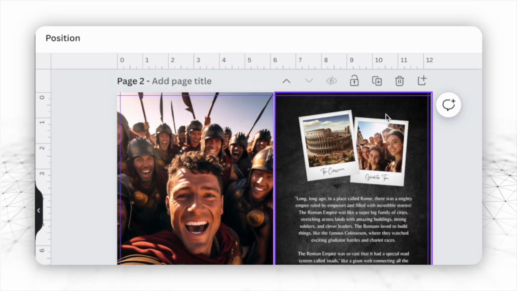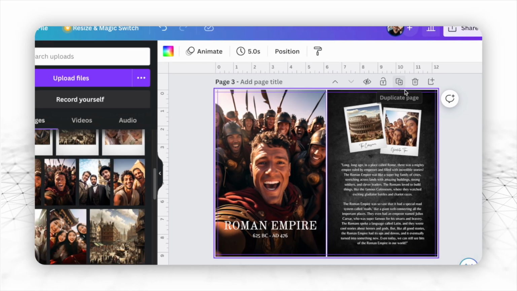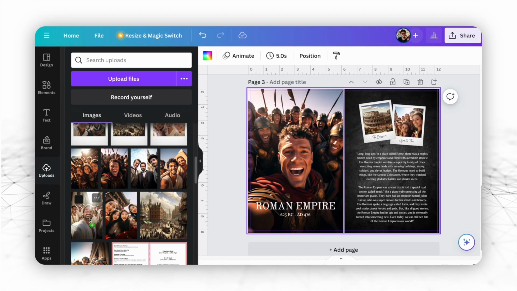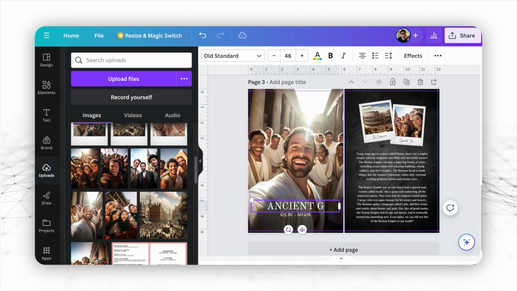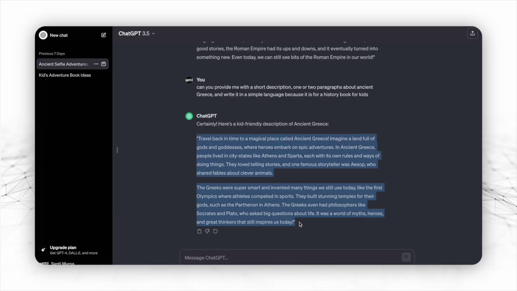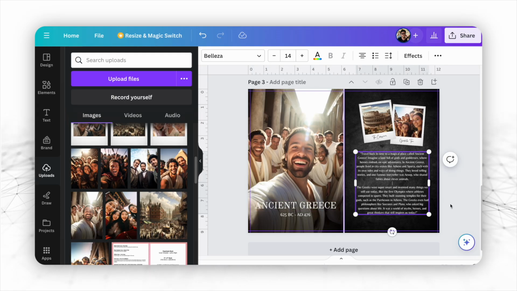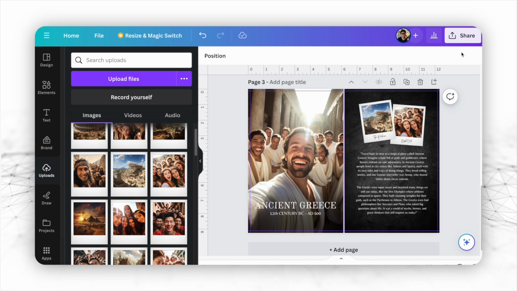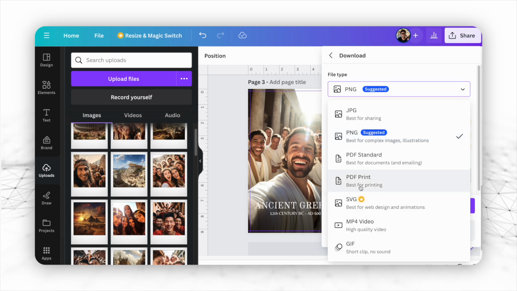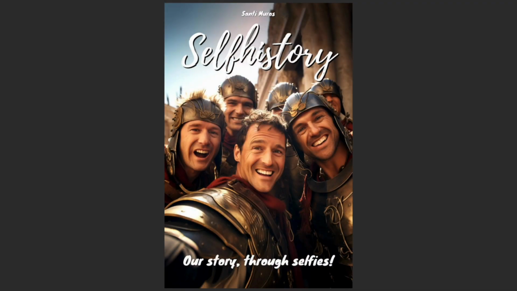When you're done, click here to duplicate the template. This will save you a lot of time because now you can add the new image and text while the style remains the same. After that, all you need to do is replicate the same process in all the pages of your book, and once you're done, save the book as a PDF print. Anyway, after about 2 hours of work, I finished my book. And here's what I managed to create.